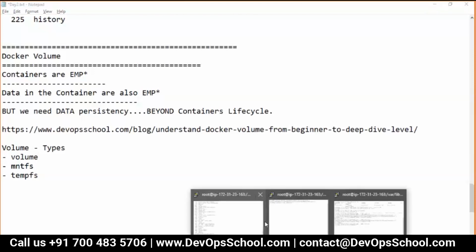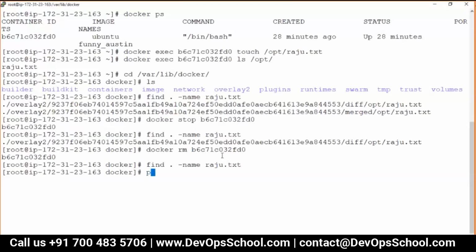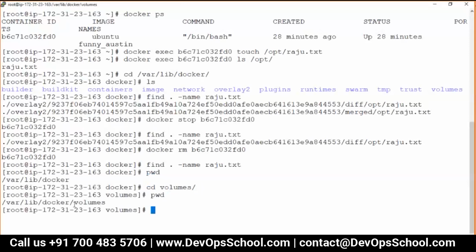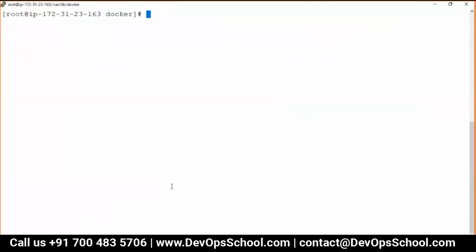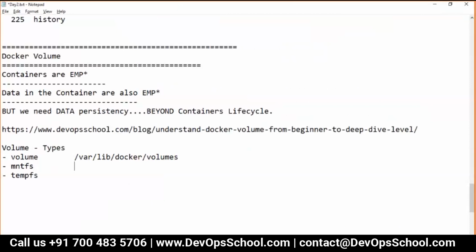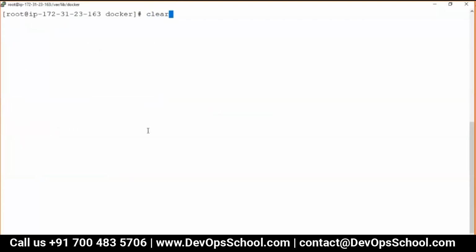This volume will be stored inside a location which is called volumes. This is the location. Now this is the volume, any place in the host machine. Any location in the host machine, and here it will be there in the memory. Okay. So now guys, can we go to this place and check whether we have anything, what exactly these are?